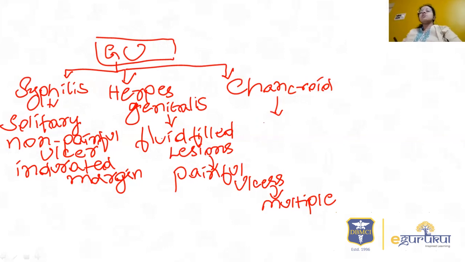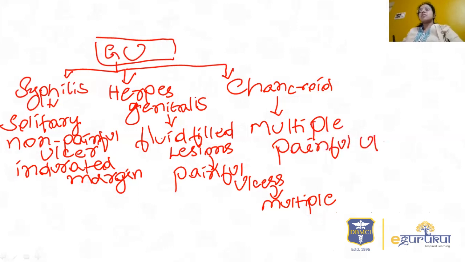In chancroid, usually you will get multiple painful ulcers where the edges will be very soft.